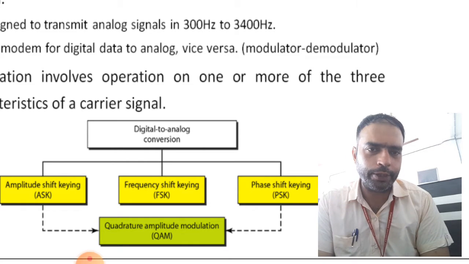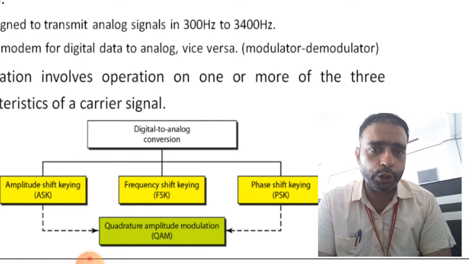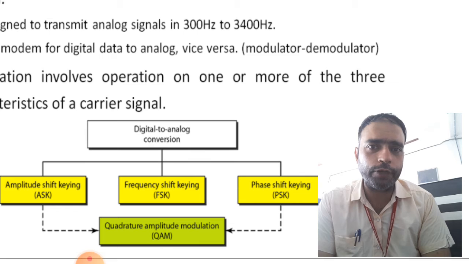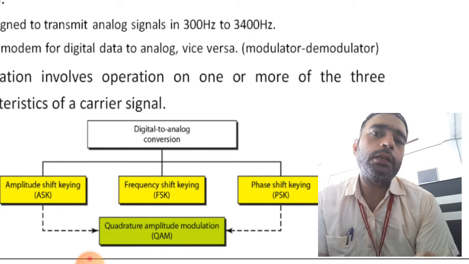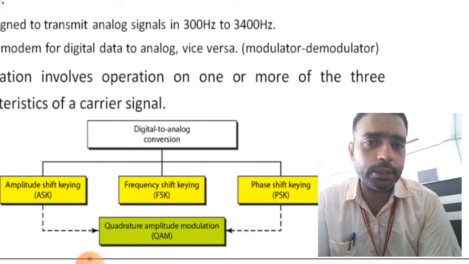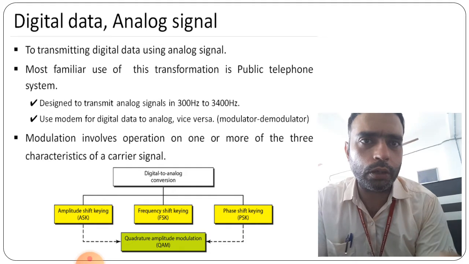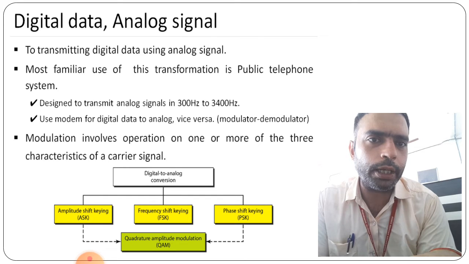After these, for amplitude shift keying or phase shift keying, we can do quadrature amplitude modulation, that is QAM. The three mechanisms have short forms: ASK for amplitude shift keying, FSK for frequency shift keying, and PSK for phase shift keying. So this is all about digital to analog conversion used in the modulation part. In the demodulation part, the signal is converted back into digital data and received by the receiver.